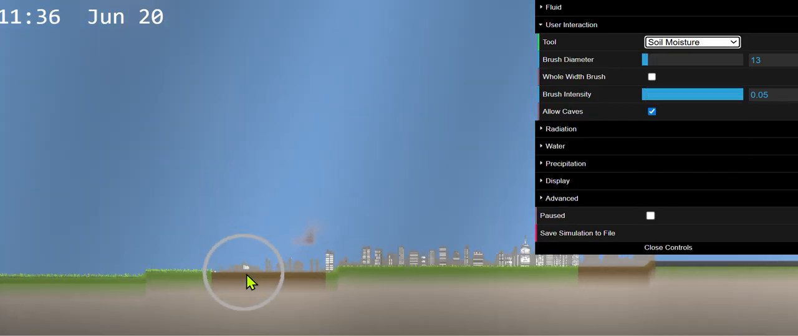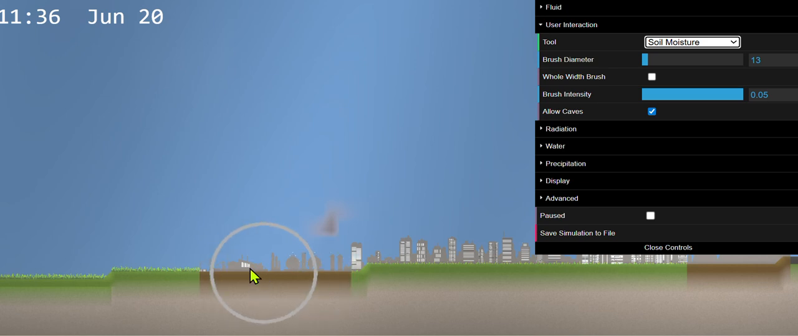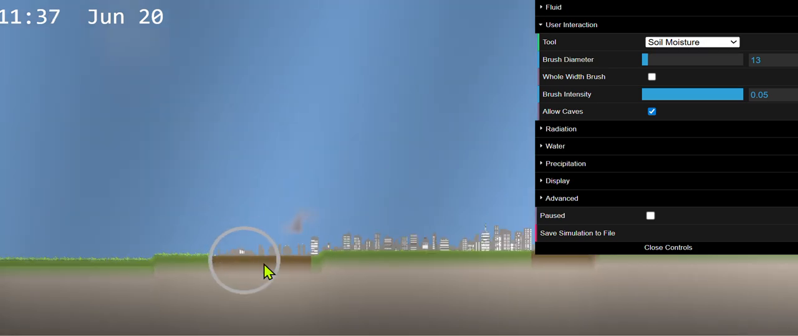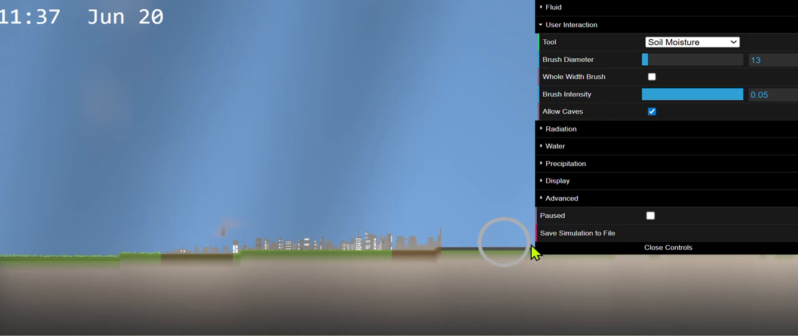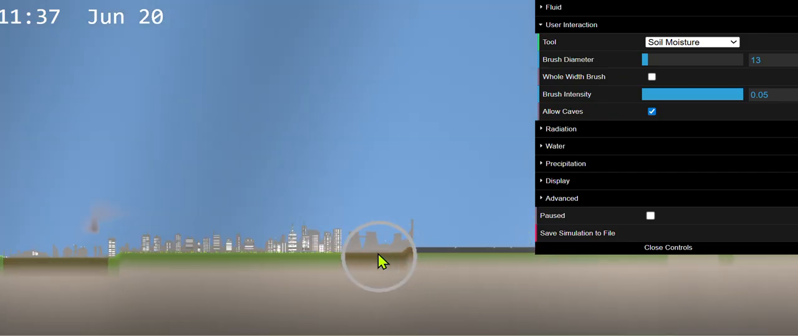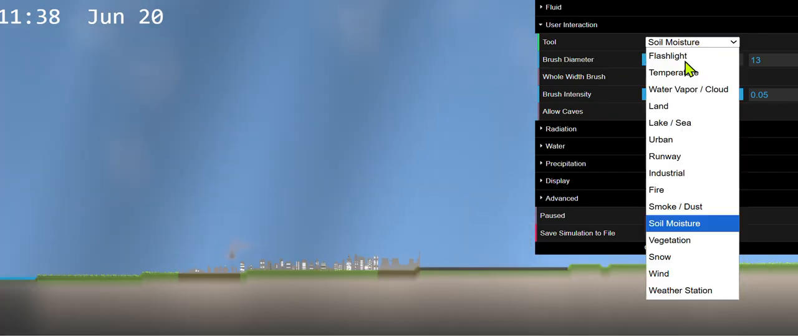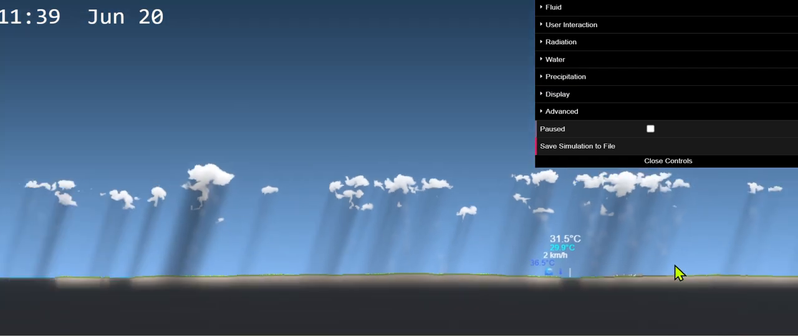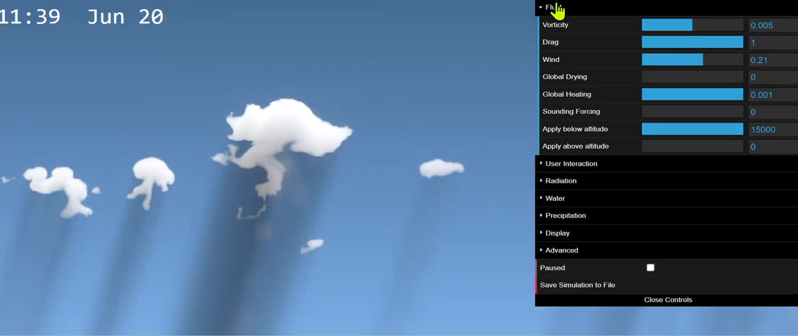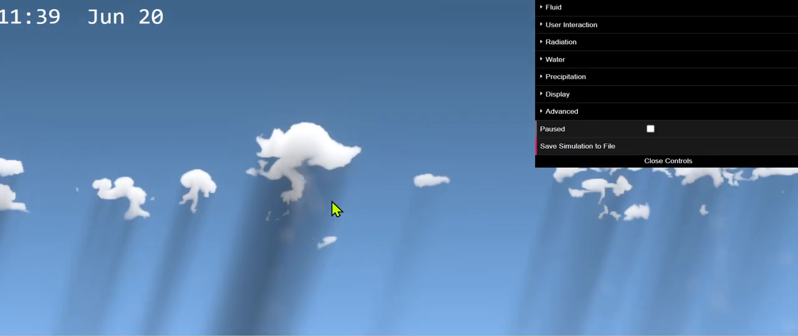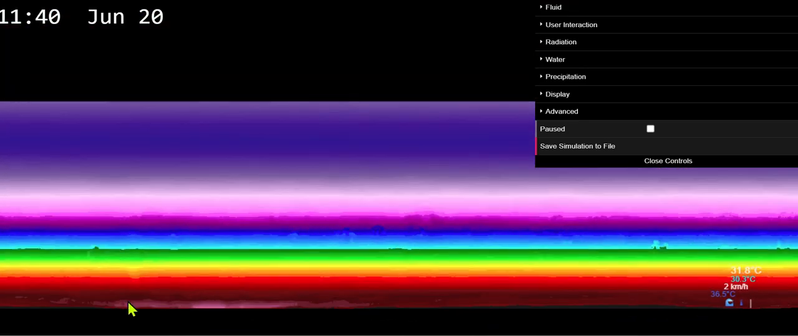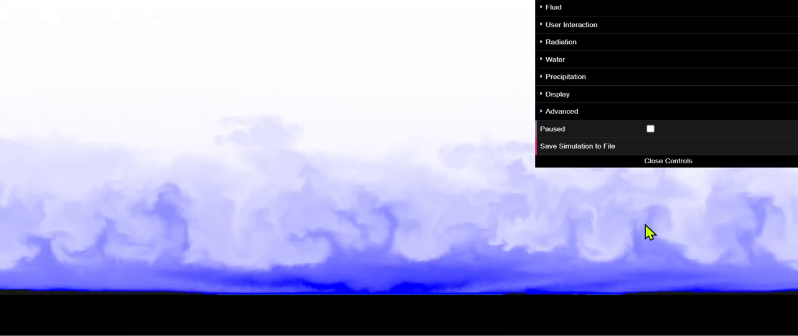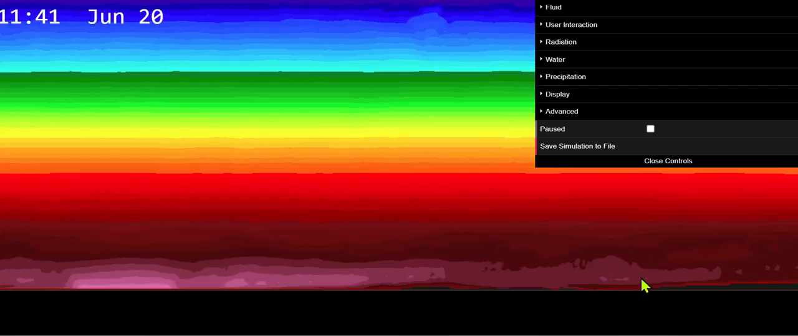Just worth bearing in mind that for the industrial areas, the soil moisture is often quite low. It kind of resets to default, so you should give it a bit of moisture. So I've still got the drag on, but normally once these convection clouds have stopped, you can just turn off the drag.